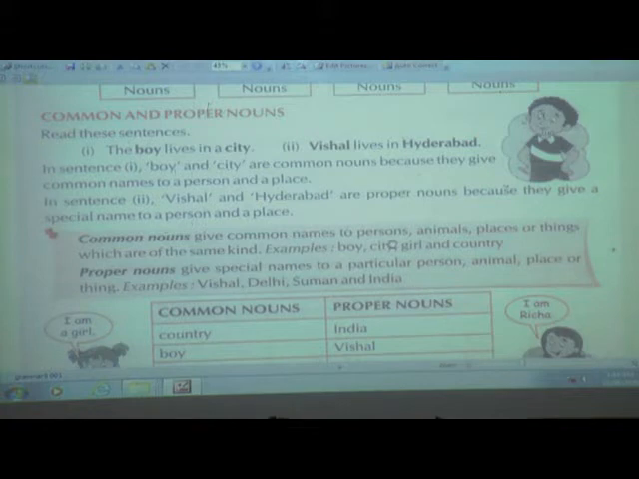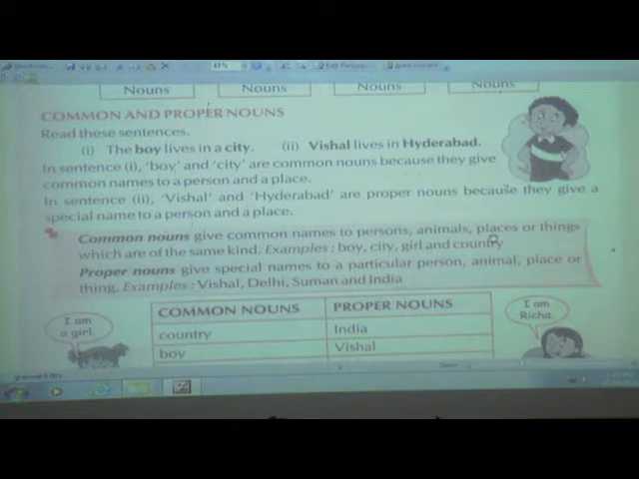Now in persons also, if you see, they have given names like Vishal, Suman, then we can give other names like Rohan, Nikita, so many names. These are the special names given to the person. Then if you take the names of places like Delhi, India, or we can say America, Mumbai, Pune, these all are the special names given to the places.